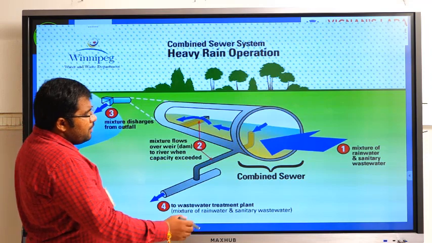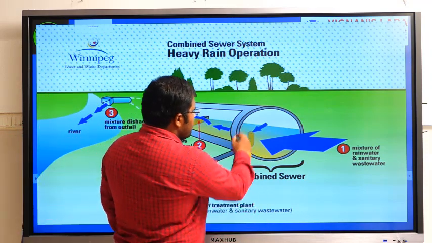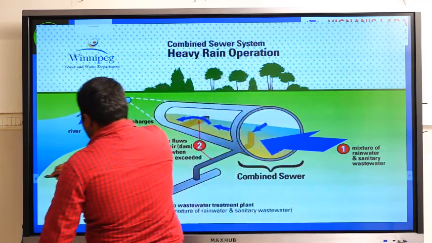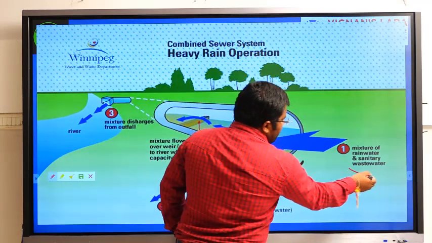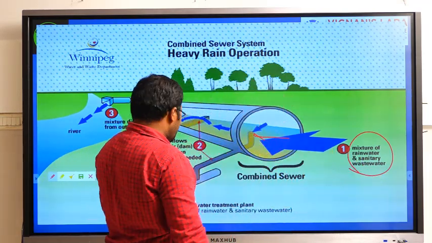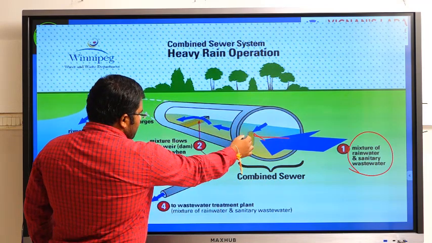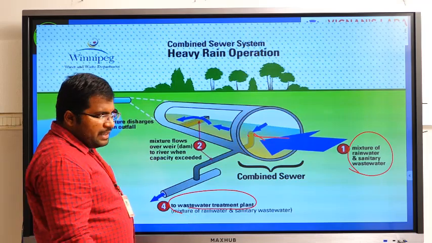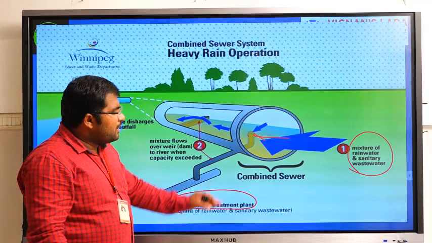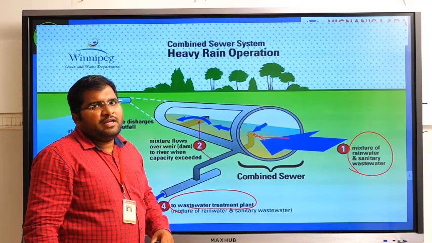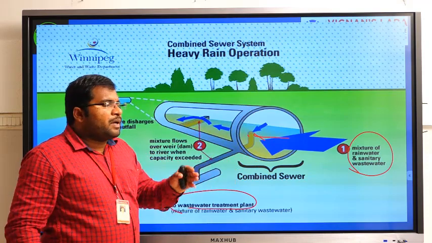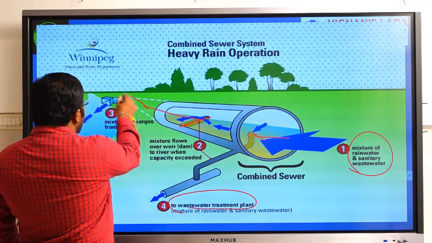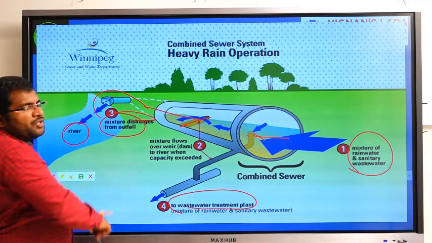Here the first thing is, this is a combined sewer, right, where we mix the rainwater as well as the sanitary sewage. That means rainwater as well as the sanitary water will be taken, okay. So here part of the waste will be taken to the wastewater treatment plant if it is dry season, okay. If it is a rainy season, the complete sewage will get mixed with the rainwater and it will get diluted, so the problem of pollution will be reduced. So after some limit it will directly go and recharge into the river without any problem.